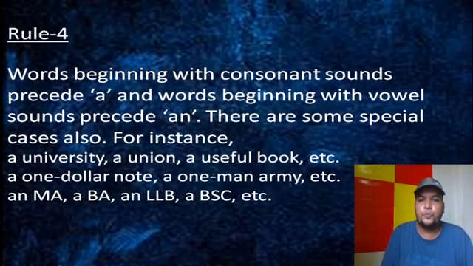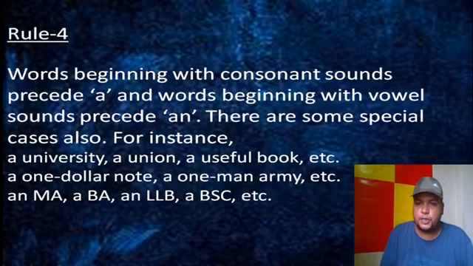So for MA, if you want to pronounce M, 'em' comes first, and the e is a vowel sound. For LLB, to pronounce L, 'el' comes first, so it is also a vowel sound. So in case of a vowel sound, even for an abbreviation, we will take an. But for BA and BSc, if you want to pronounce it, B comes first, and B is a consonant sound. So in this case, a is used.